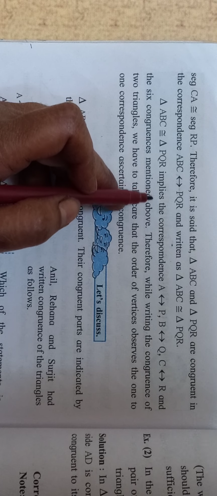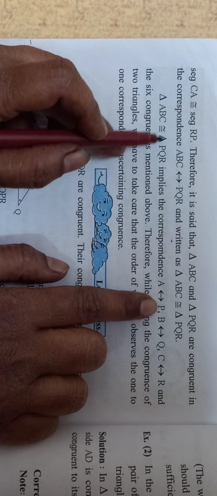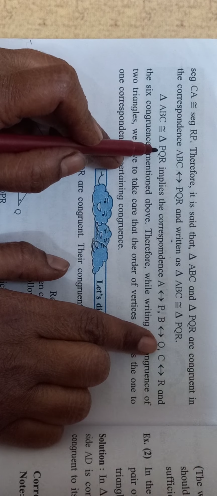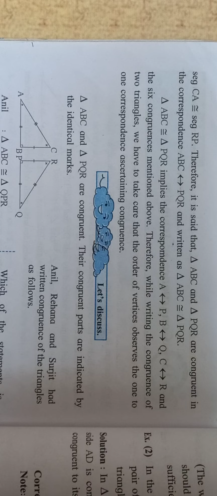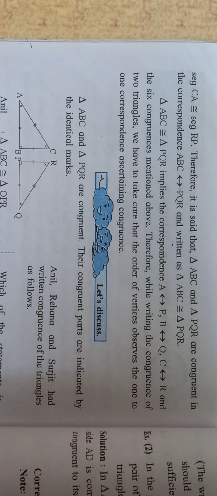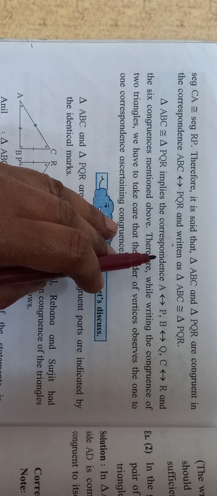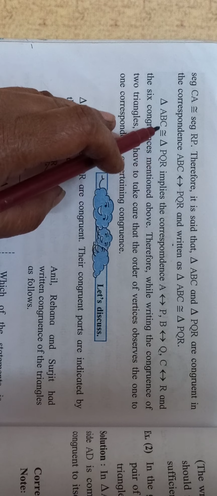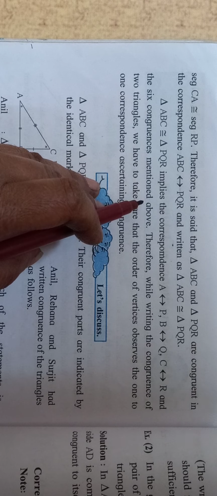It implies the correspondence: A corresponds to P, B corresponds to Q and C corresponds to R, and the 6 congruencies mentioned above.